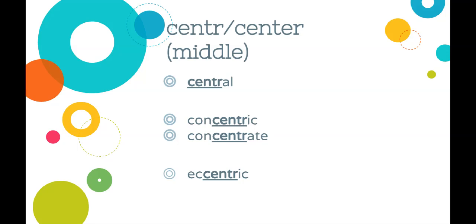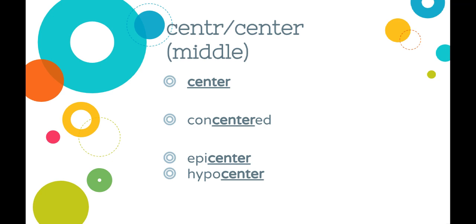Central has your centr root and then AL at the beginning. Concentric and concentrate both have CON. Concentrate. Those ones, if you break them apart, might be easier. And then eccentric is a little bit different. It has an EC, eccentric. That second C, the EC at the beginning, is a little tricky. And your words that have the CENTER are center, concenter, epicenter, and hypocenter.